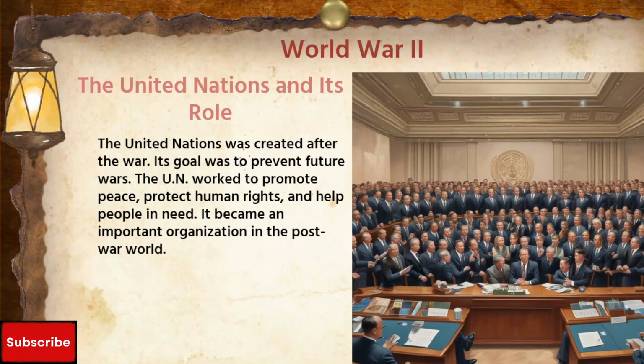The United Nations and its role. The United Nations was created after the war. Its goal was to prevent future wars. The UN worked to promote peace, protect human rights, and help people in need. It became an important organization in the post-war world.